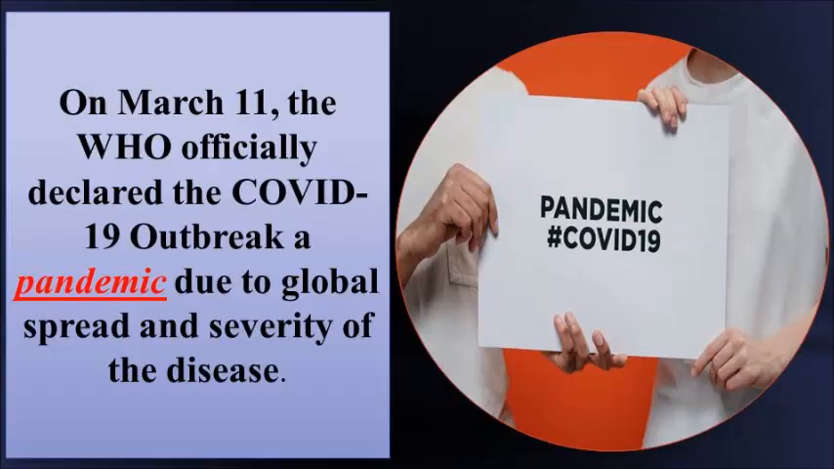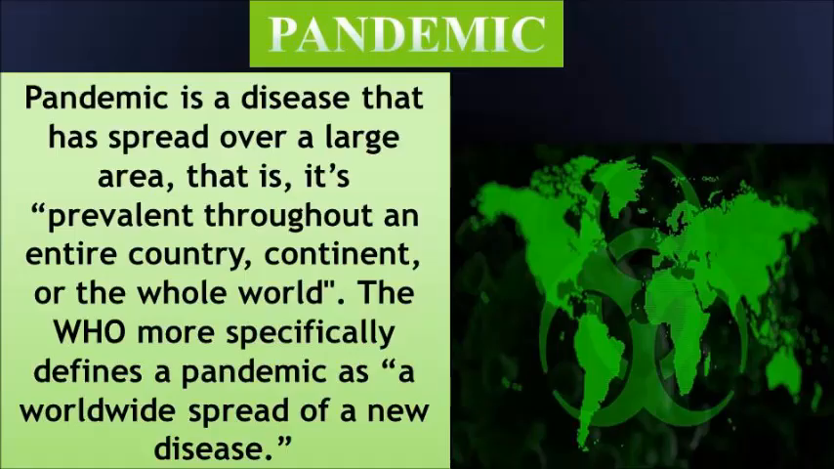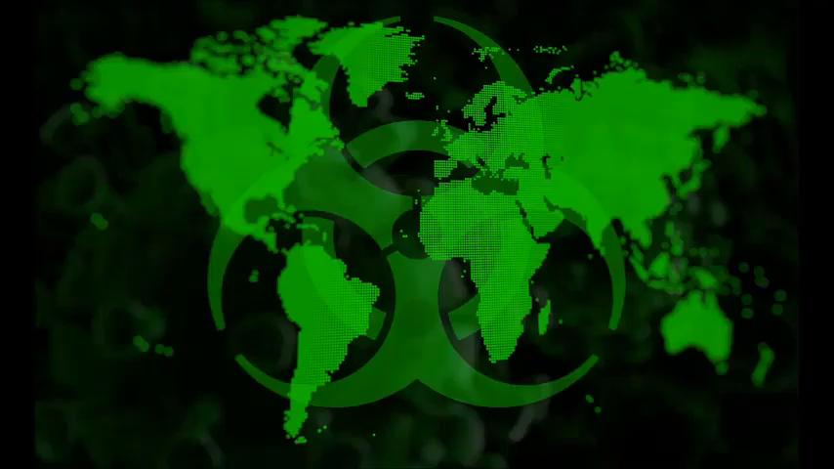Now, on March 11, the World Health Organization officially declared the COVID-19 outbreak a pandemic due to the global spread and severity of the disease. So, because of the definition, we know that if a disease is spread over a large area, or a country or a continent, then it's a pandemic. And if a disease is spread in just one community or a region, then it is an epidemic.